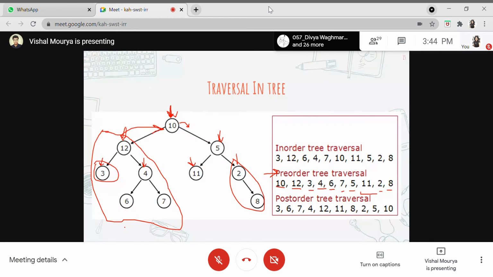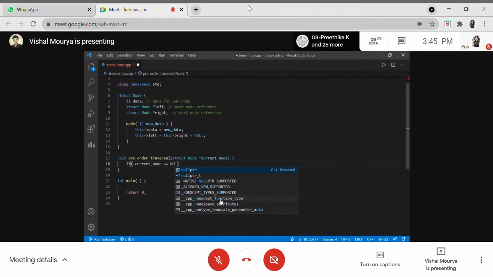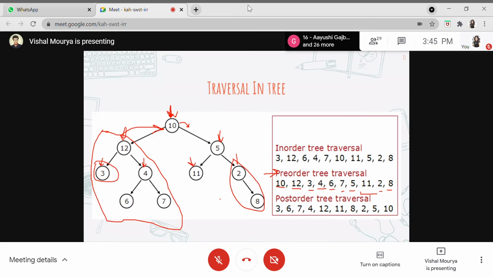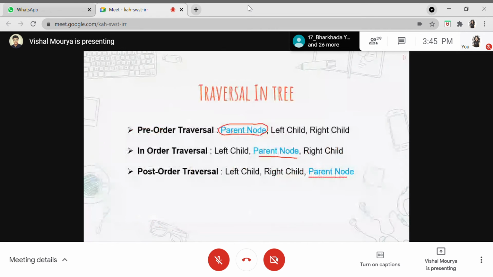So how will we check that? We'll just use an if condition and check if the current node is equal to null, which means it is an empty tree. And when it is not equal to null, that means the tree is present. This node is not null, so a tree is present in its left and right parts. So what we do in pre-order traversal is first print out the data in the parent node.